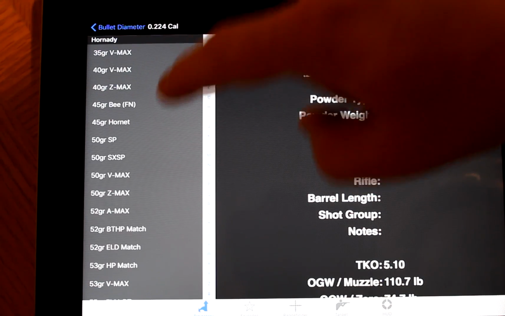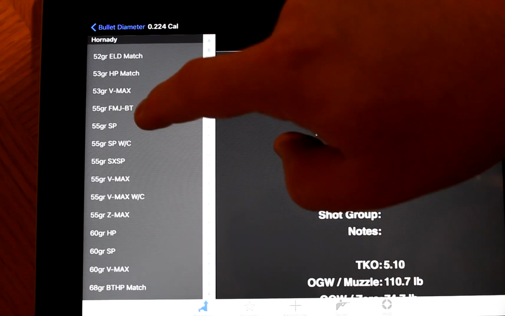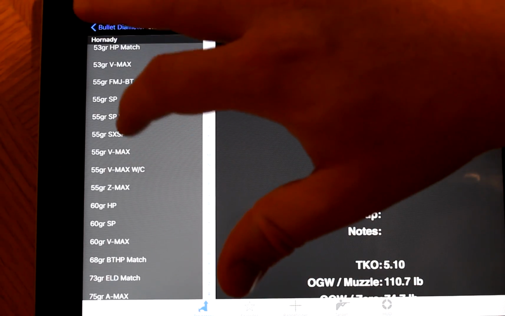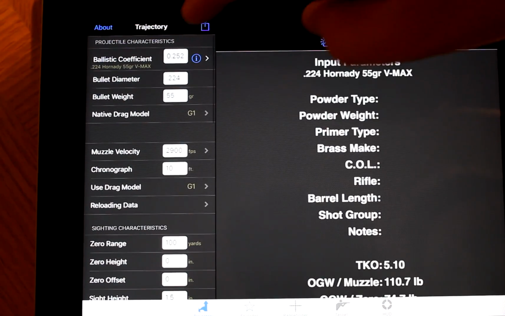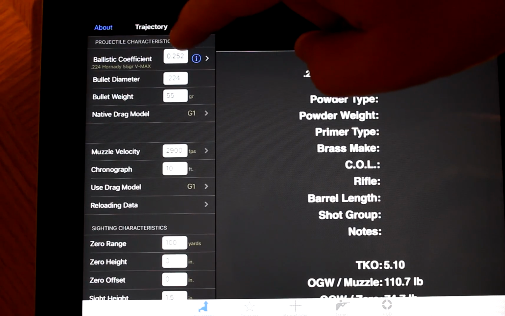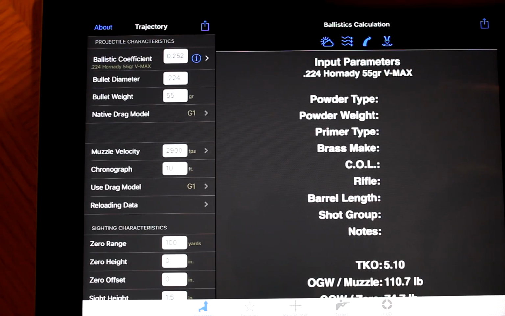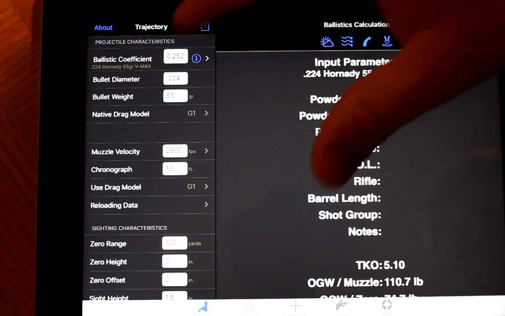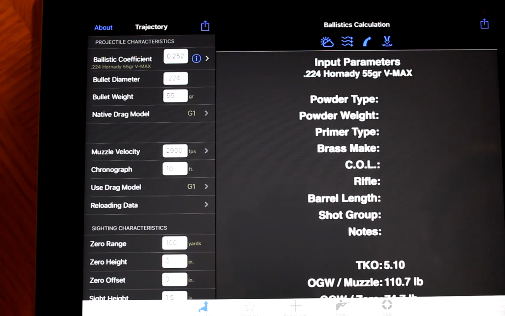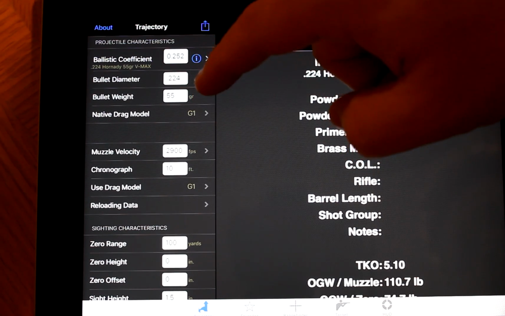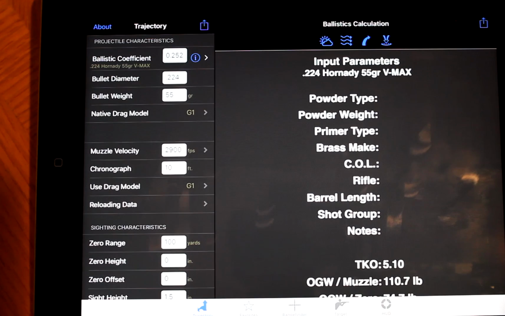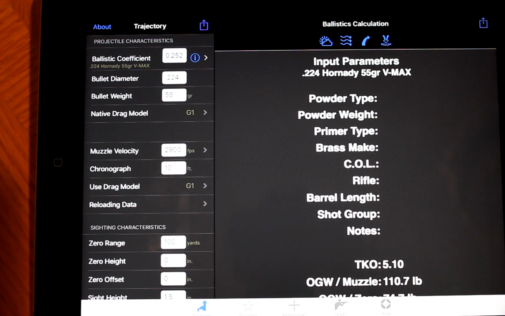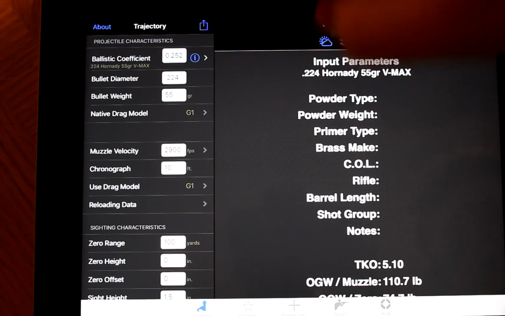Where's H? There we go. And then 55 grain VMAX. So it will load the ballistic coefficient automatically into the field here. Bullet diameter .224. Obviously, we just picked that. 55 grain, that's obvious. You can pick the different drag models. I would just leave it on G1, unless you want to get into some more advanced calculations. Just leave it at G1. You'll be okay for a rookie like me on this app.